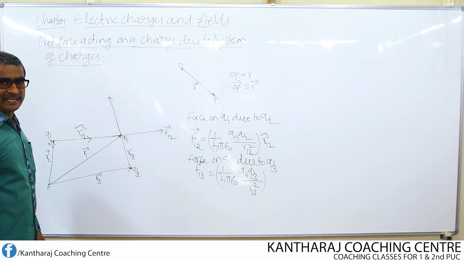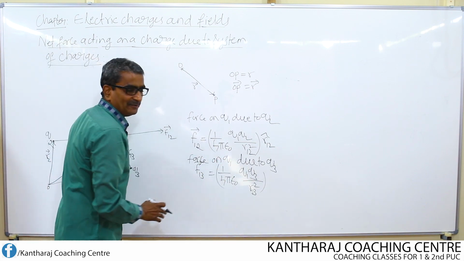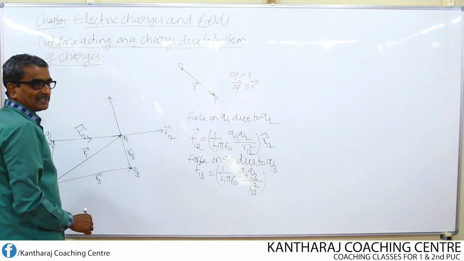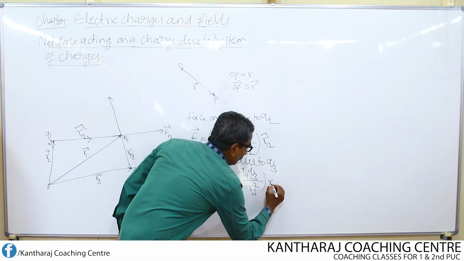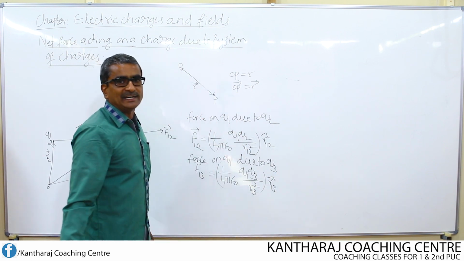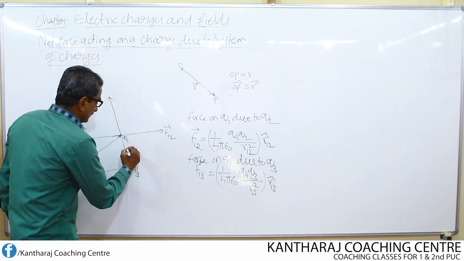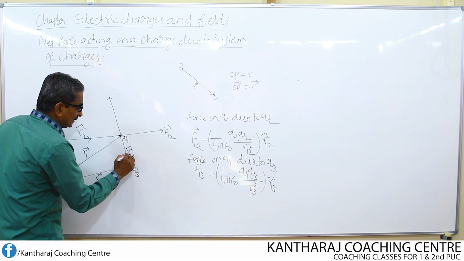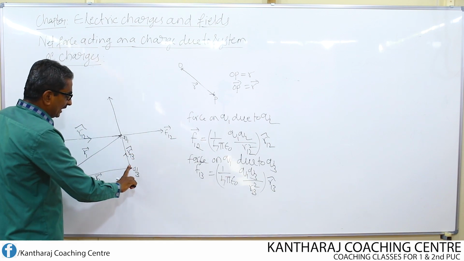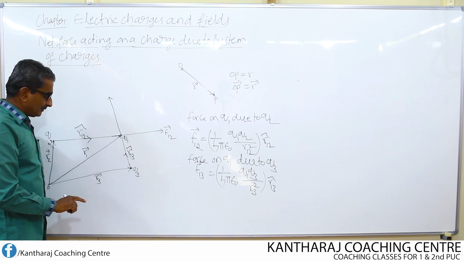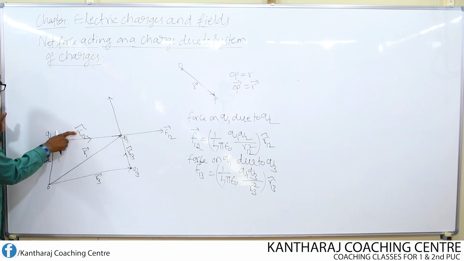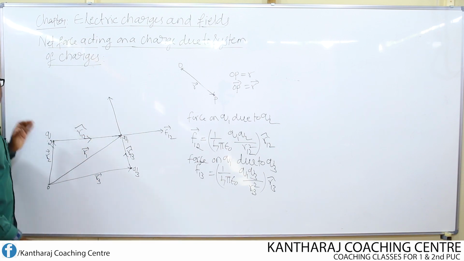Introduce one unit vector again to make the right hand side a vector quantity. What is the unit vector I introduce? R13 cap is the unit vector I introduce. The direction of the unit vector R13 cap is from Q3 to Q1. The direction of unit vector R12 cap is from Q2 to Q1.